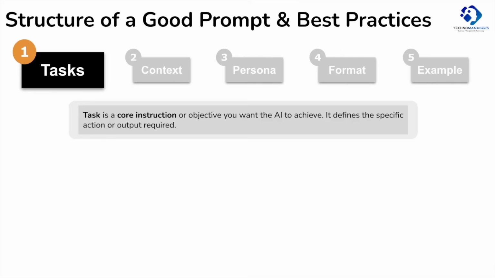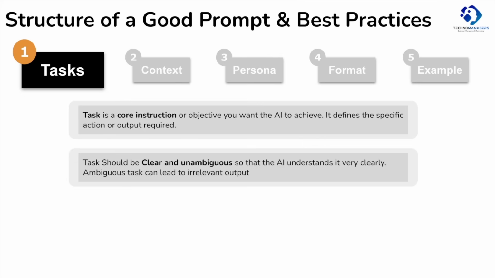Task is the core instruction or the objective you want the AI to achieve. It defines the specific action or the output required. If you want AI to summarize a paragraph, then summarizing is the task. If you want AI to generate an image, generating the image is the task. You need to make sure that the task is unambiguous so that AI understands it very clearly. If AI is not clear about what you want to achieve, then your output can be irrelevant as well.